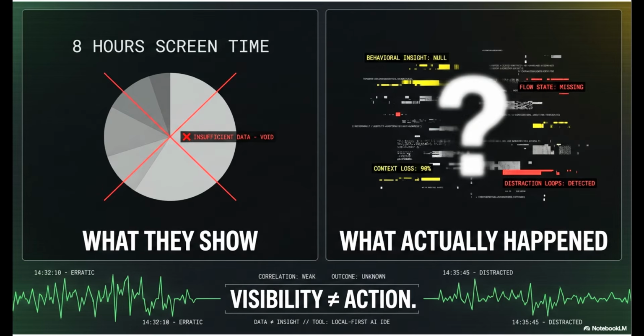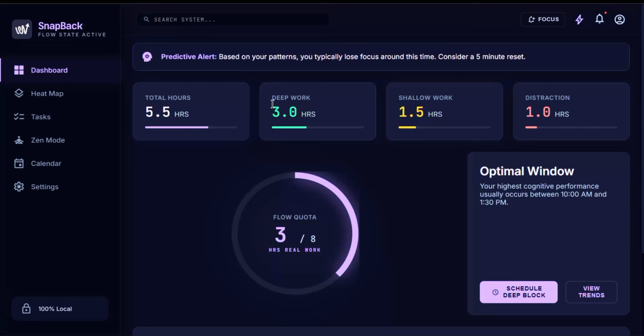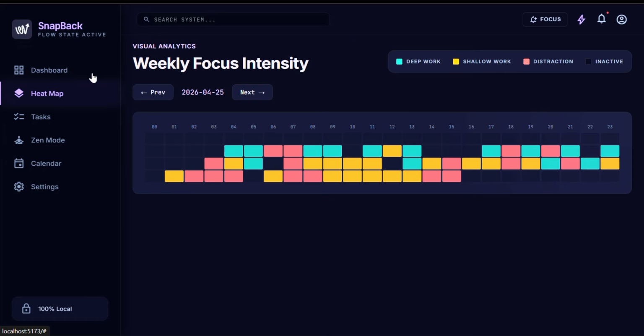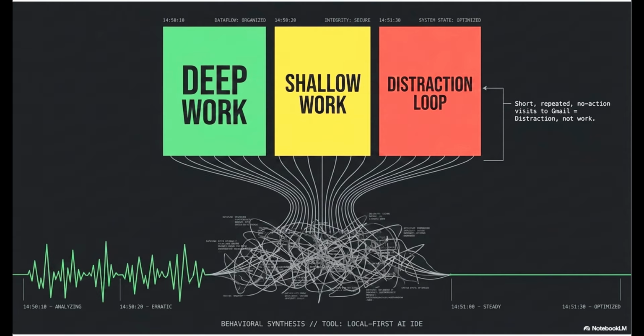And right now, no tool gives you ownership of your data, while also helping you understand and change your own behavior. That's why we developed SnapBack. SnapBack watches how you work and classifies every minute into 3 buckets: deep work, shallow work, or distraction loops.